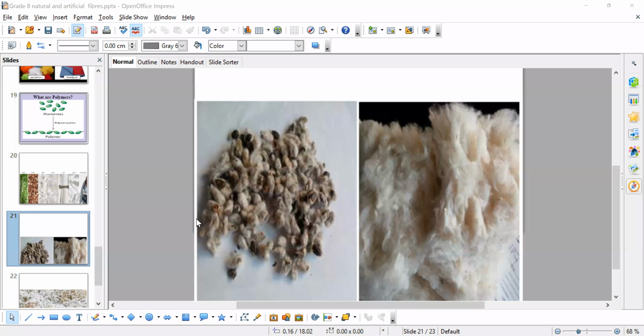Cellulose is in the cell wall of the plant, and they're also combined with another acid or something to make a new kind of fabric. What are the examples? Rayon and cellulose acetate. How are these formed?